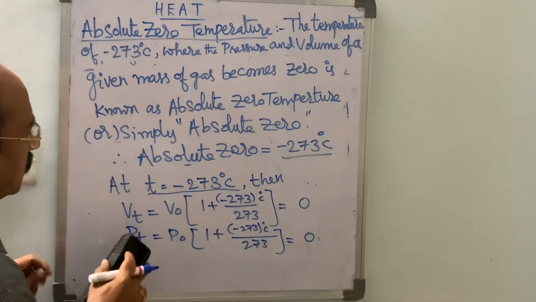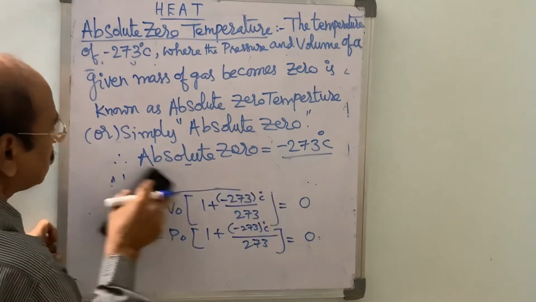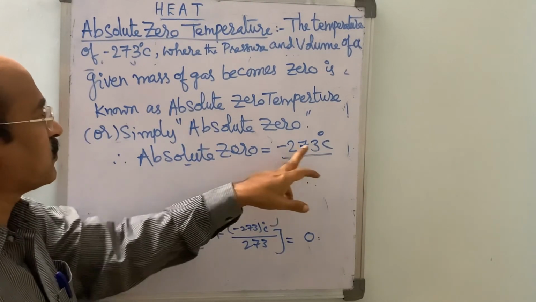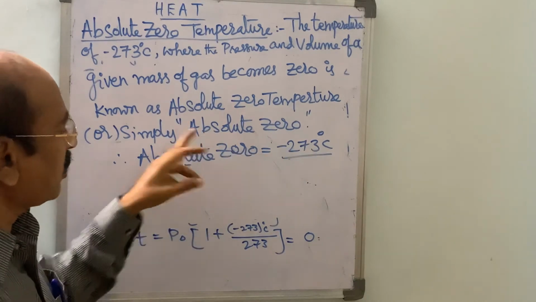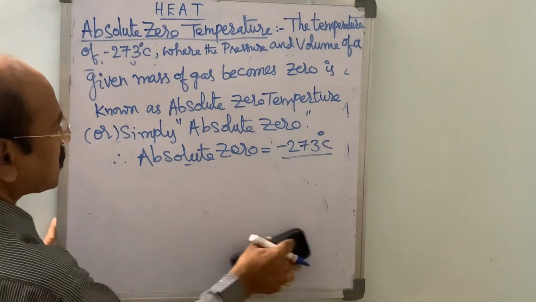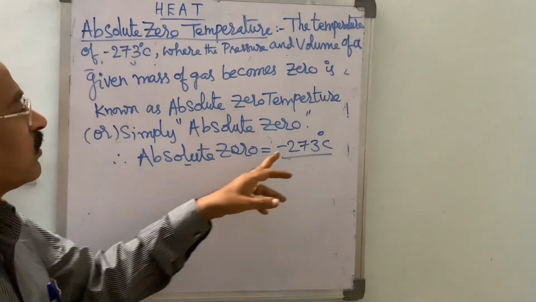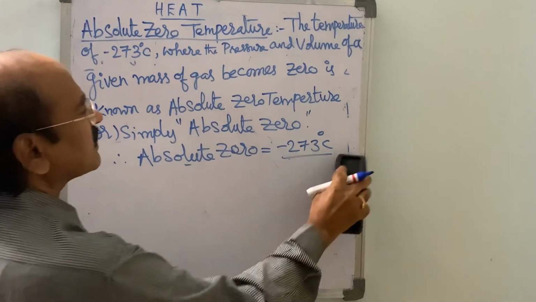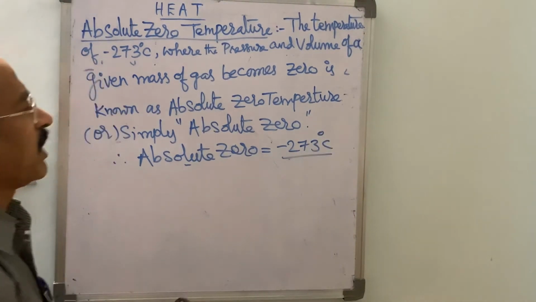So at minus 273 degrees centigrade, pressure becomes 0 and volume becomes 0. From that, for every 1 degree centigrade, its pressure and volume rise by 1 by 273 of the pressure or volume at 0 degree centigrade, which possesses some certain pressure and volume.